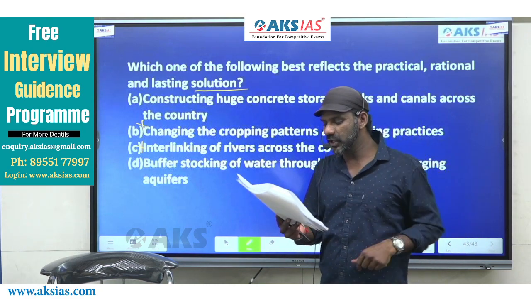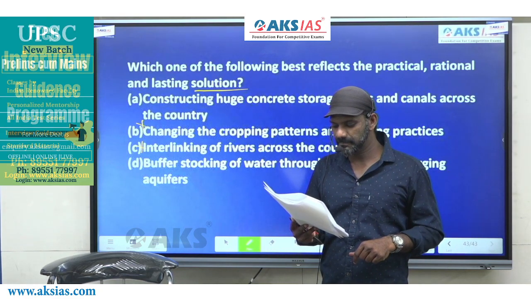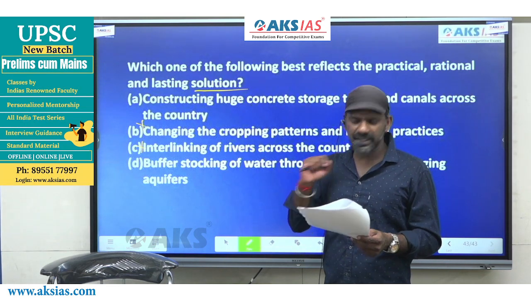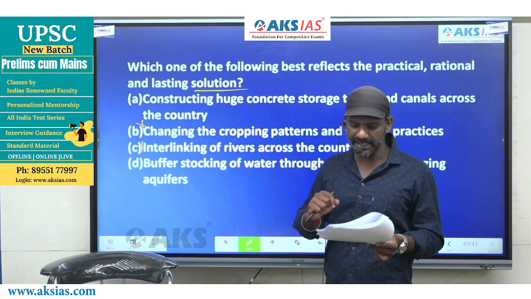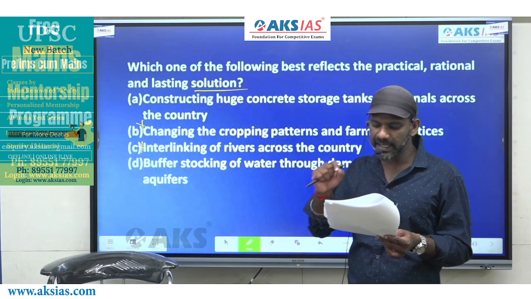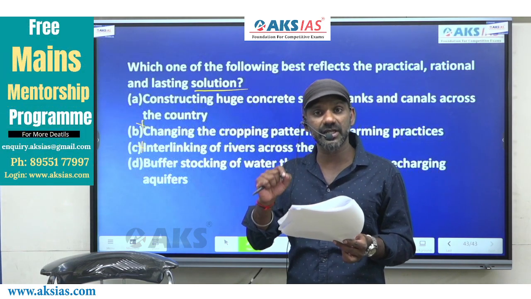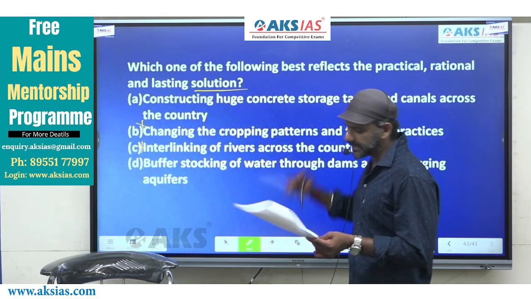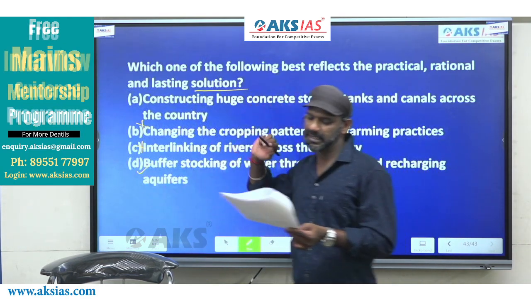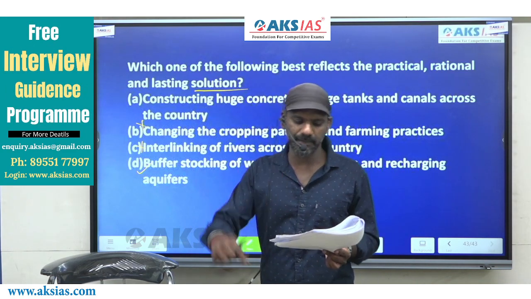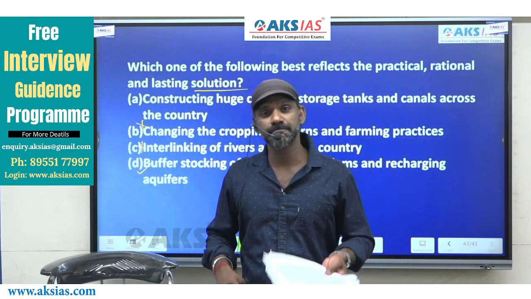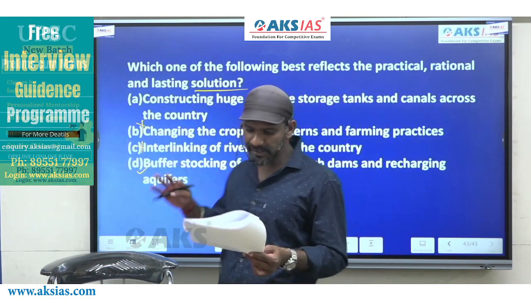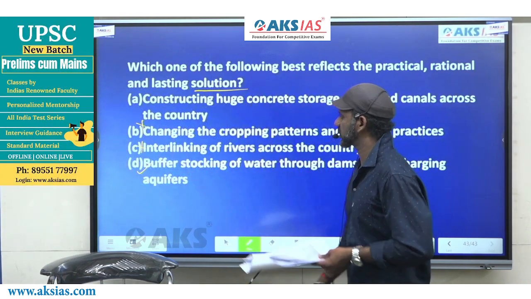If recharging aquifers are there, and if water is collected in dams, right, we can solve the problem of floods easily. And droughts also can be solved with the help of recharging aquifers. So what I feel among the four given options is D is the best one, right? This goes a bit beyond what the directions tell us actually. But among the given options, we can go for D as the best one.